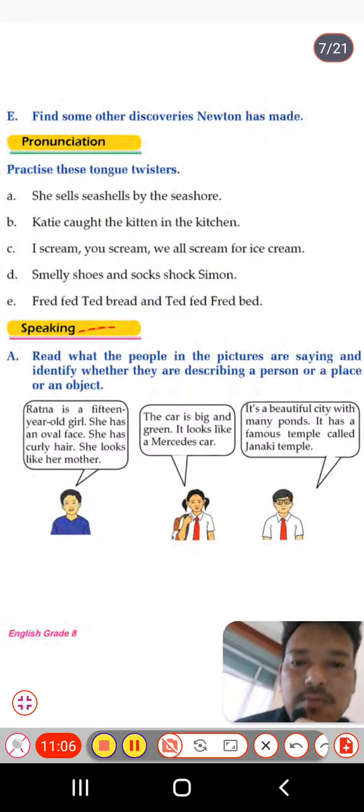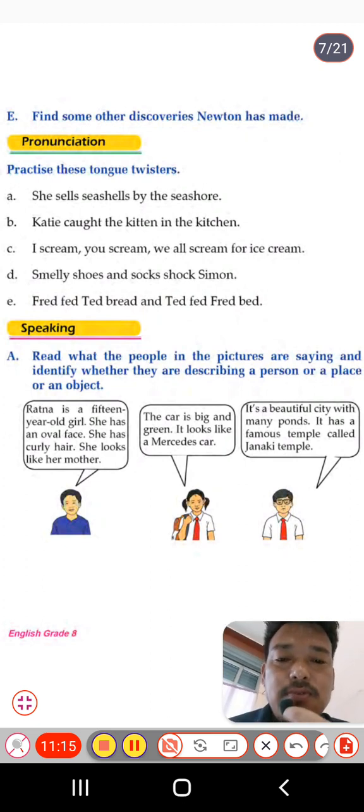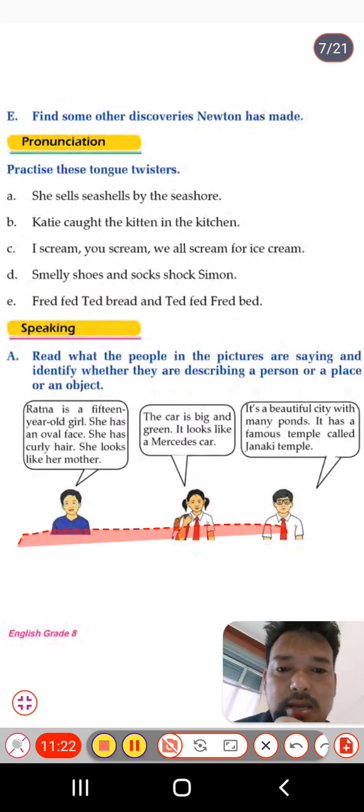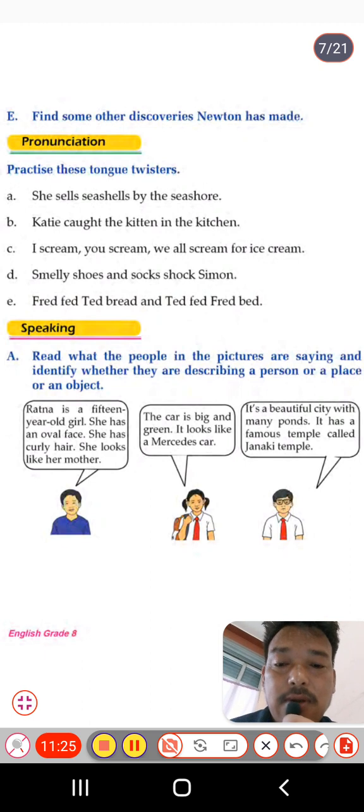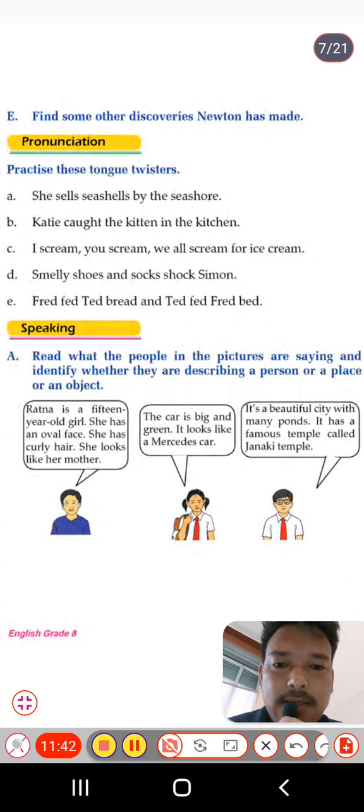Now move to the speaking part here. Read what the people in the picture are saying and identify whether they are describing a person or a place. You have to identify what these people are describing, whether they are describing things or places or whatsoever. So first one here: Ratna is a 15 years old girl. She has an oval face, she has curly hair and she looks like a mother. So in the first conversation, Ratna is describing her features, her oval face and curly hair and looks, all about her features.